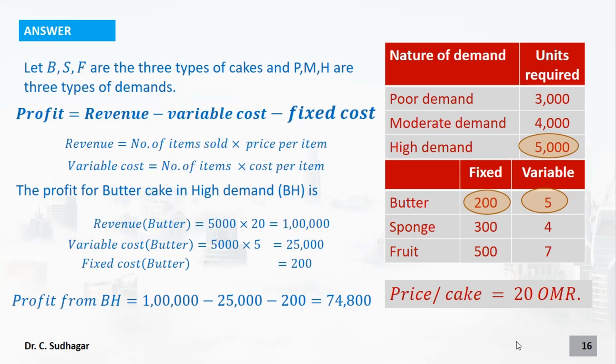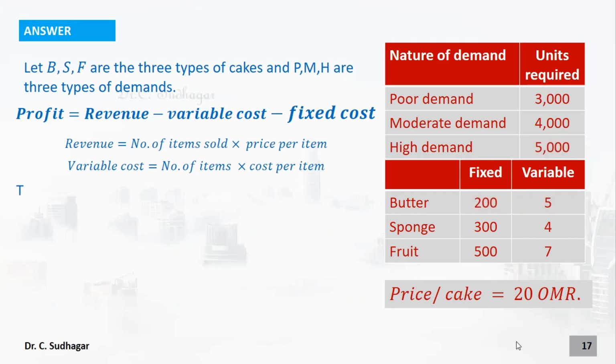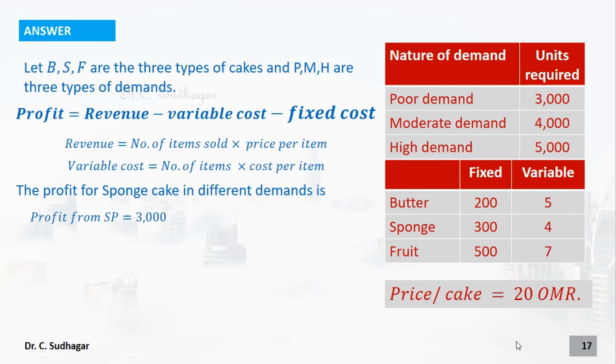So we have taken only one cake and we have calculated the payoff on different states of nature, different demand natures. Similarly we can do it for the sponge cake also. When you are doing it for the sponge cake, we can get the following details. So how we are going to calculate it? Profit from sponge cake under the poor demand condition: first let us calculate, it is 3000. So from where are we getting 3000? 3000 is from the poor demand conditions into 20 reals.